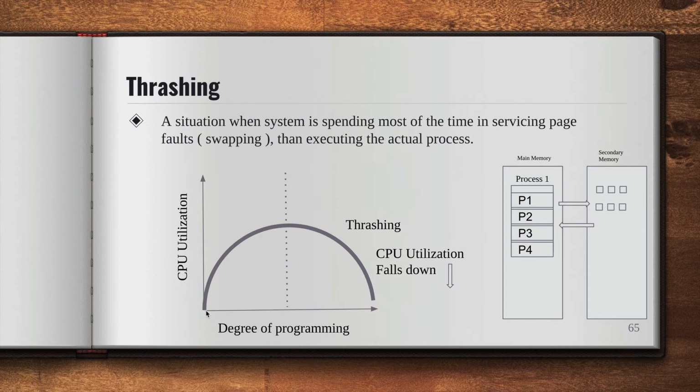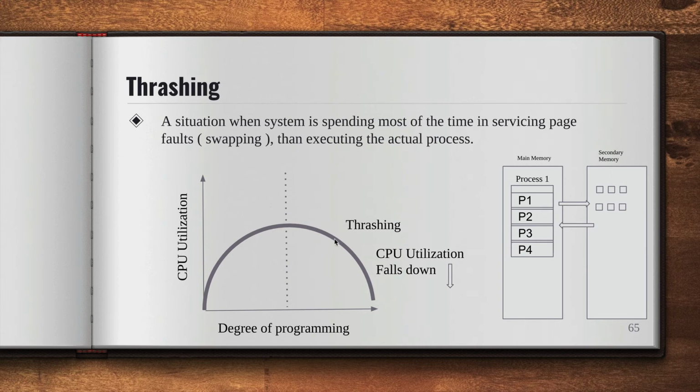So if you look at the graph, this is the utilization, this is the degree of programming, which means when the degree of programming increases, the number of processes in the CPU increases, then the CPU utilization increases. So it goes up like this, but there will be a point that will come, and at that stage, probably there won't be enough frames available. So the swapping would happen. And as soon as the swapping happens, the CPU will become busy in getting those pages rather than doing the actual task. And from this point onwards, the CPU utilization will fall down, because the CPU is busy doing the swapping of the pages rather than doing the actual task.